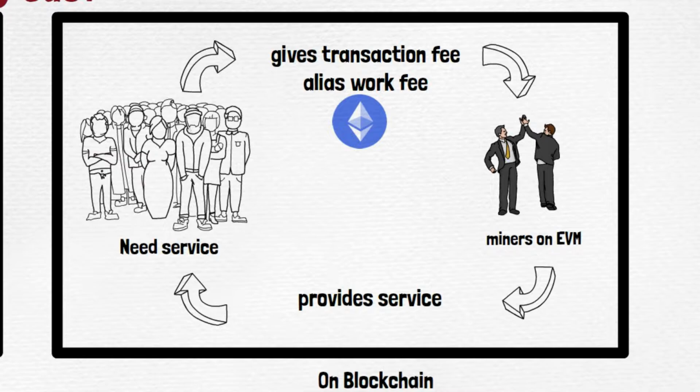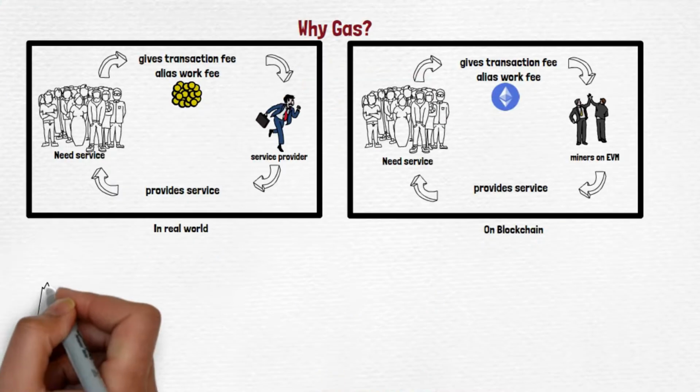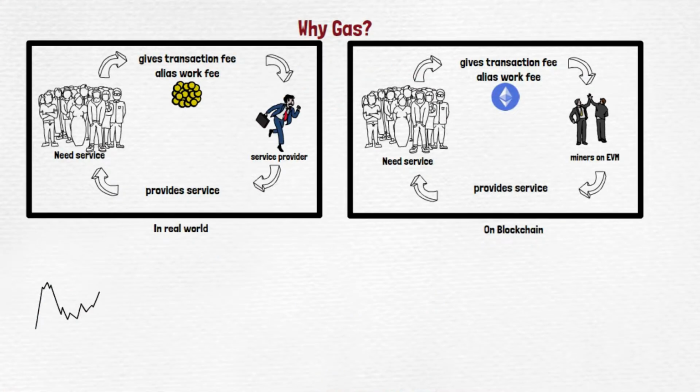Now again here we saw the transaction fees in the real world, which was money. So here what is it? If we're talking about the Ethereum blockchain, it is the Ethereum coin. Okay, now Ethereum coin is there, money is there. Okay, we understood the concept. Now, why gas? Again, the same question. So let's go a step back.